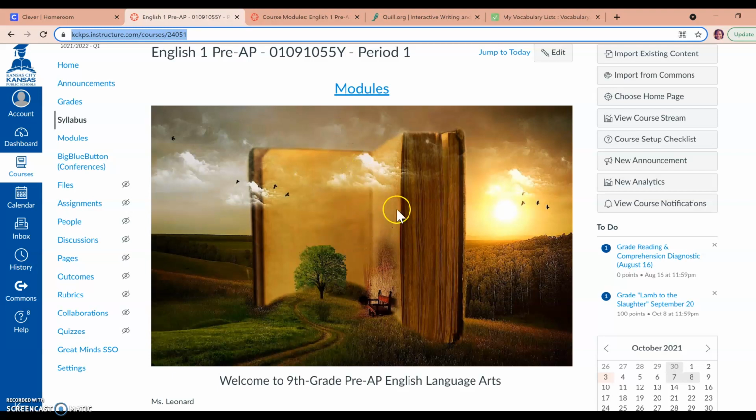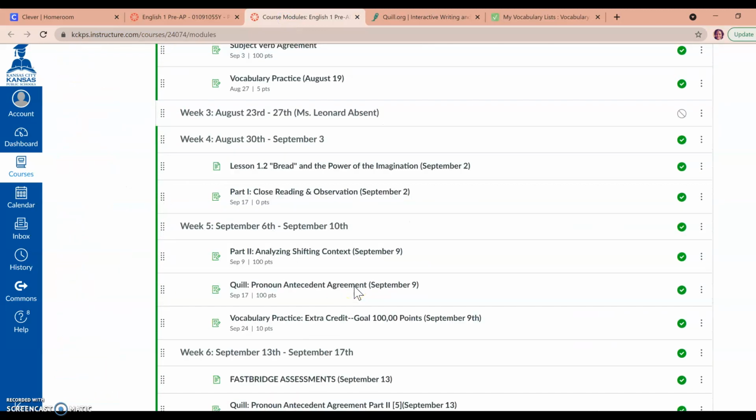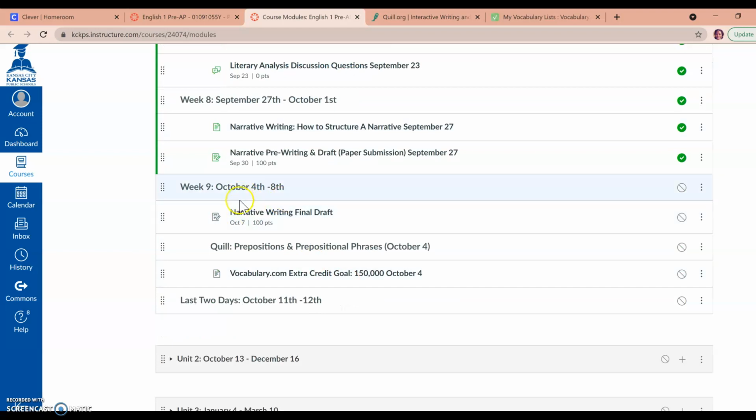After that, you know where your course is online on Canvas. You're going to click on the modules, but I already have it pulled up. When you get to your modules, you're going to see that we are in week 9, October 4th through the 8th. Last week we did the pre-write and the draft. This week you're doing your final draft.